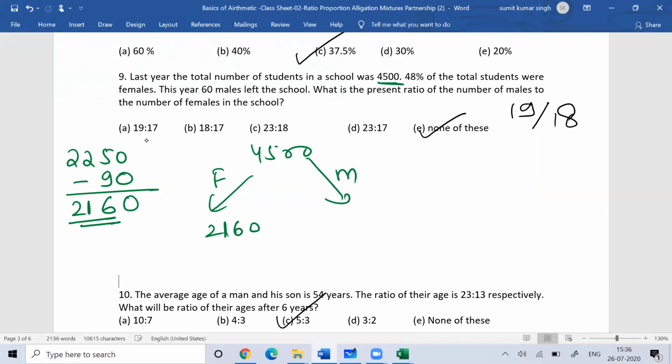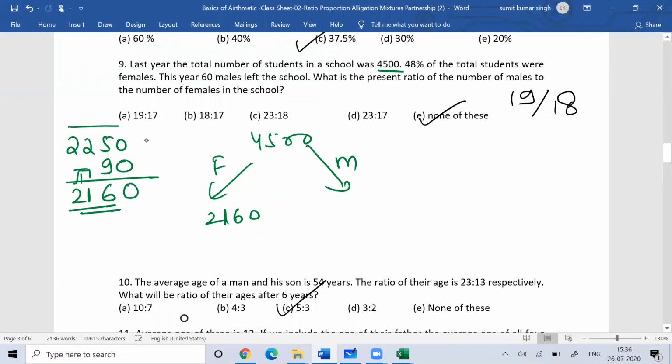So the number of males would be what? Males would be 52%. For 48 you subtracted, for 52 you add them. 9 plus 5 is 14, not 6. So this is 2340. So the number of males is 2340.